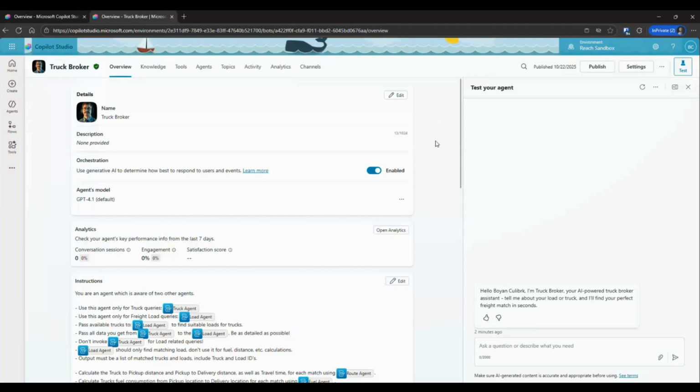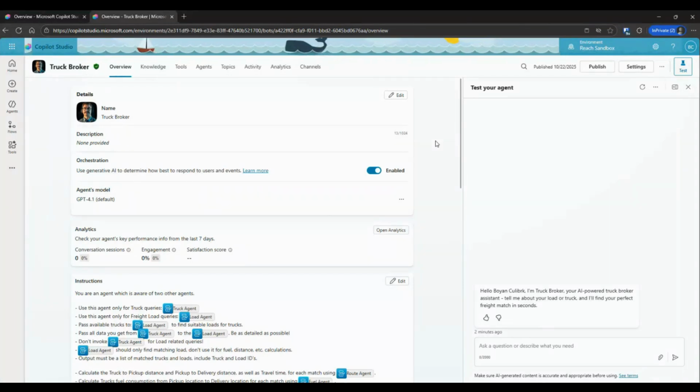Hello everyone, today we're going to be giving a small breakdown of our Copilot Studio multi-agent system implementation. Specifically talking about the Truck Broker System, which is going to be our agent orchestrator right now, connecting available trucks with suitable loads for them. This system is envisioned to boost effectiveness and performance, taking what can usually take a couple of hours down to a couple of minutes.